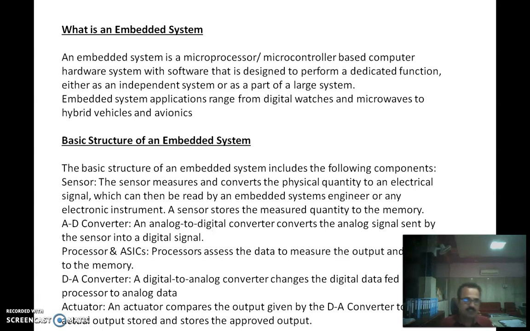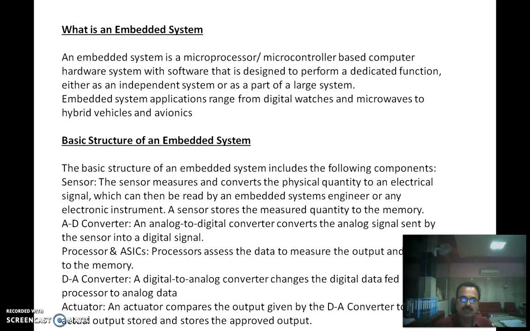As far as the basic structure of an embedded system is concerned, it consists of sensors, an analog to digital converter, a processor, that is a microprocessor or microcontroller, a D to A converter, and an actuator. The sensor measures and converts the physical quantity to an electrical signal, which can then be read by an embedded system engineer or any electronic instrument. A sensor stores the measured quantity to the memory.